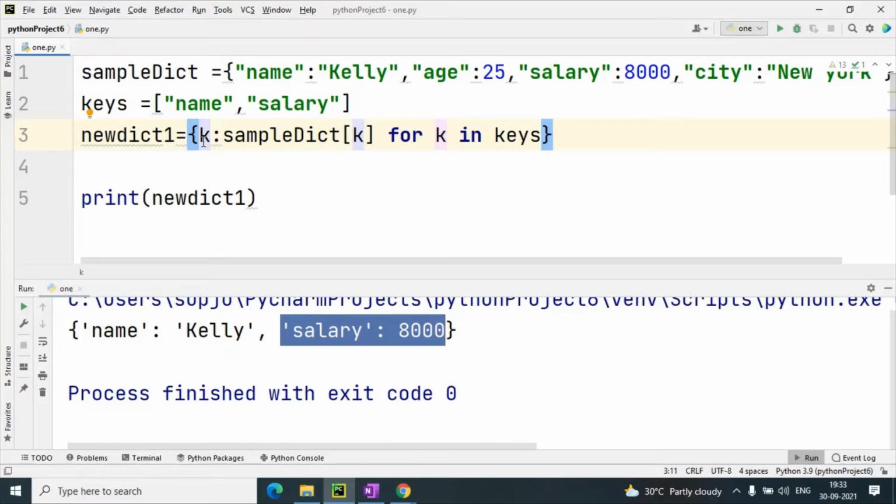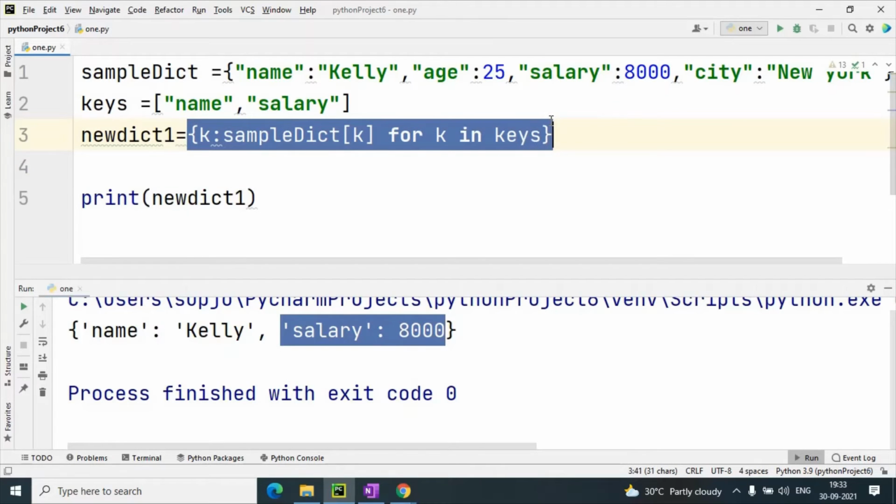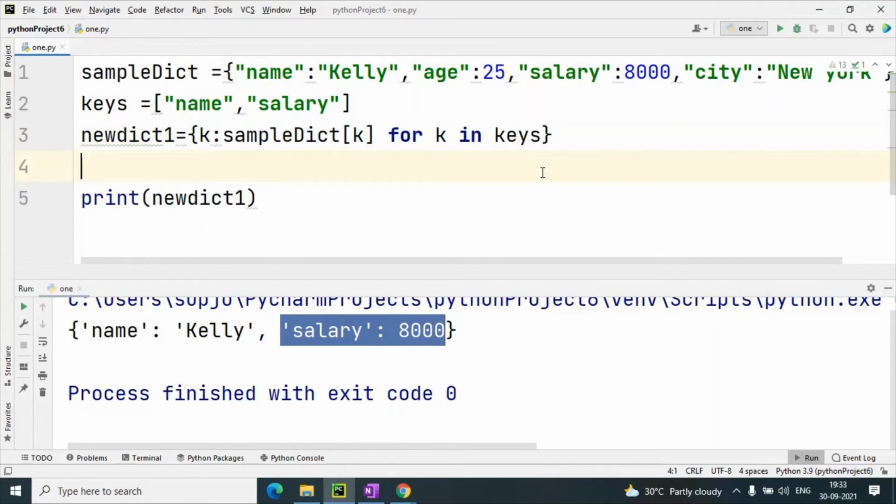This is the logic that you have to understand. This is the complete logic that we have created to get the output. This is not the only logic, we can create it with other code also. For that you have to understand this part, so that you can create your own logic or your own code.